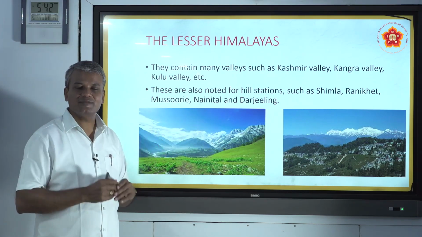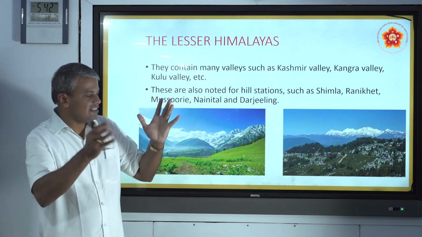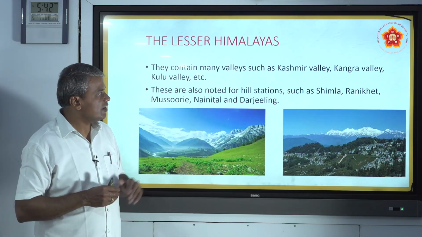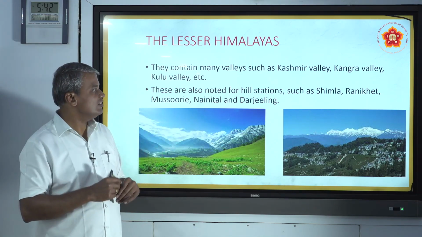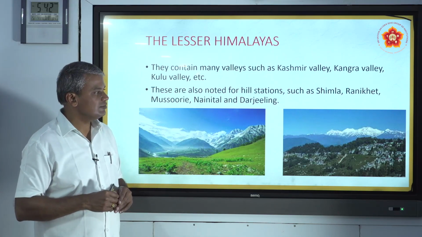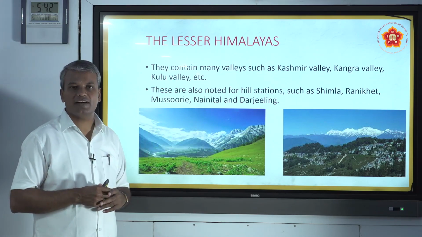These are located in the Lesser Himalayas. They are also noted for hill stations such as Shimla, Ranikhet, Mussoorie, Nainital and Darjeeling. The important hill stations can be seen in the Lesser Himalayas.